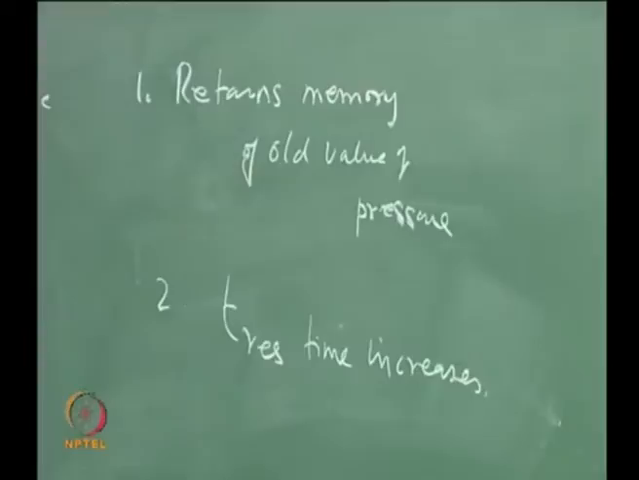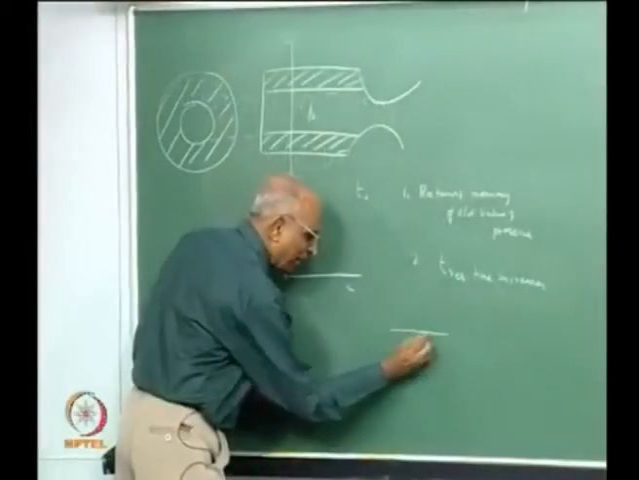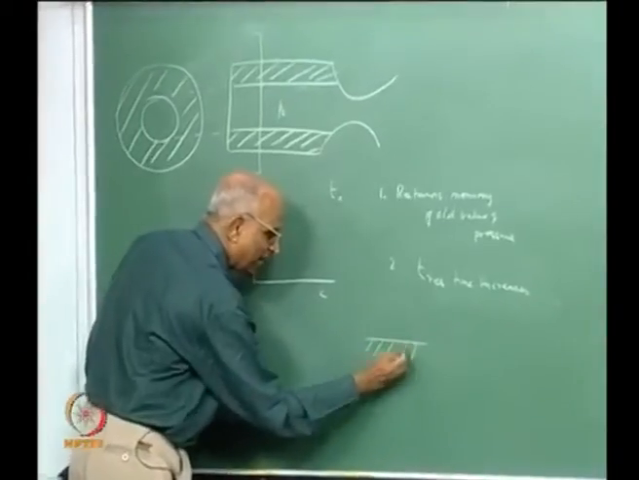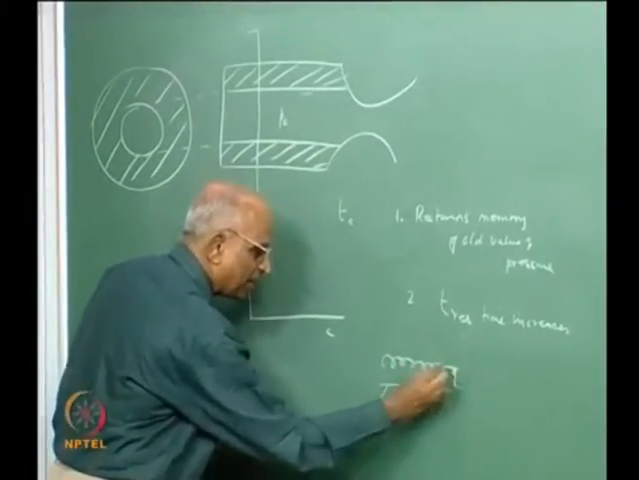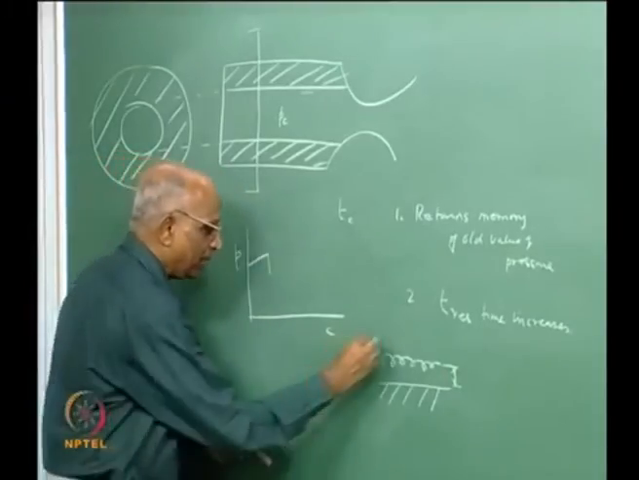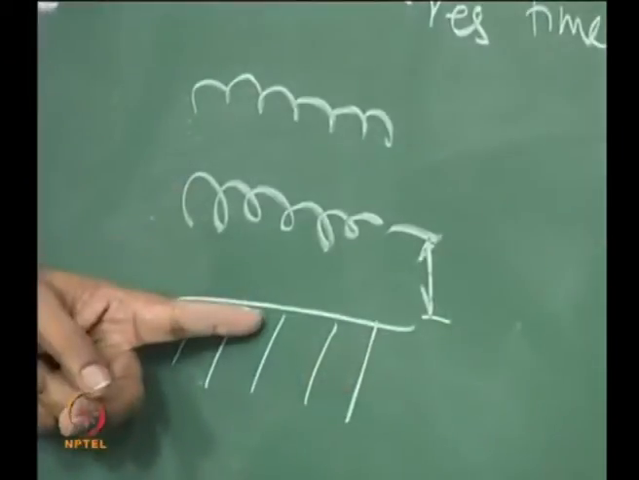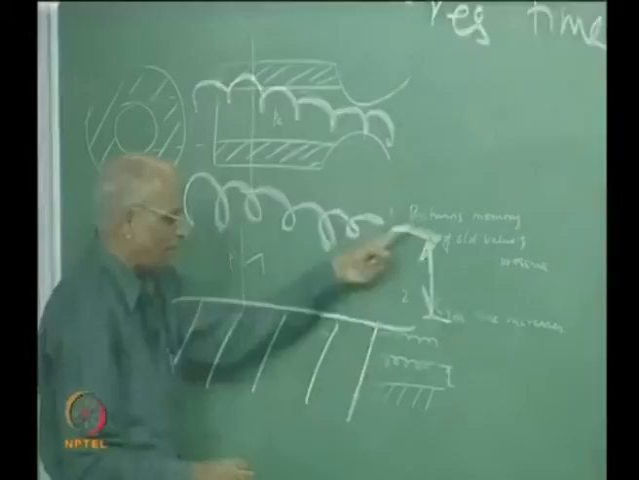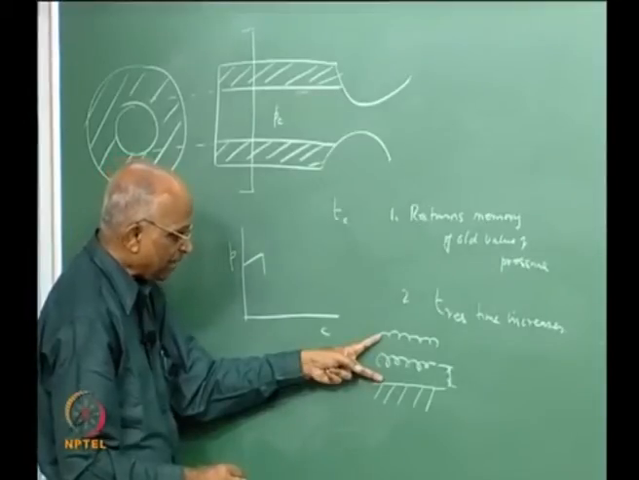Let me go through this in a little more detail. All we said was, whenever I have a propellant surface, I have a flame which is standing off at a certain depth. I reduce the pressure, therefore the flame standoff increases, but the surface still has memory of this. This is point 1. Now this has gone up over here, the pressure has decreased.